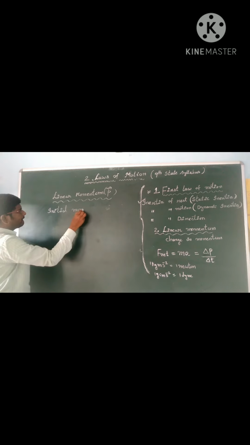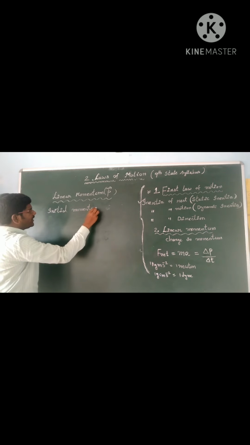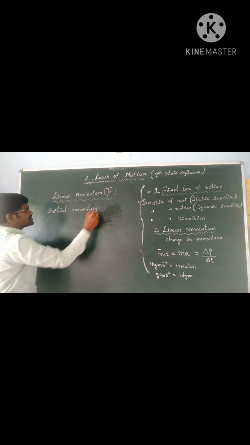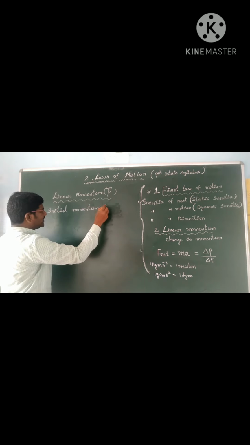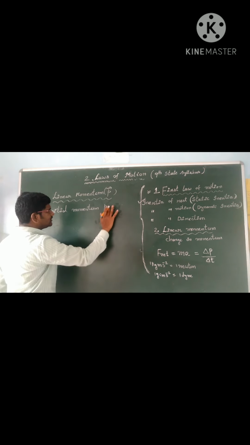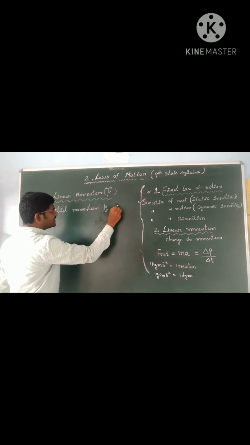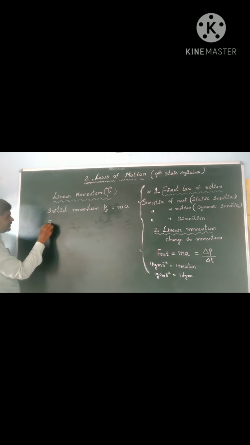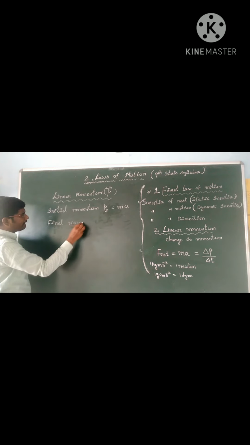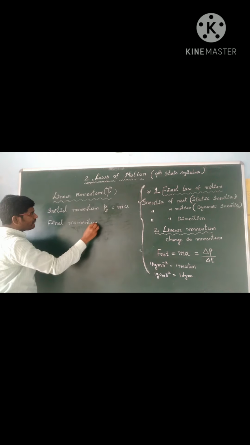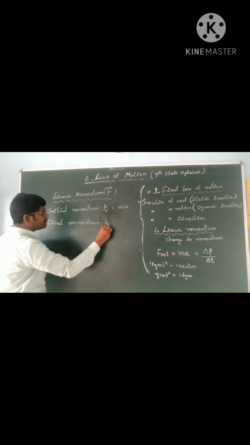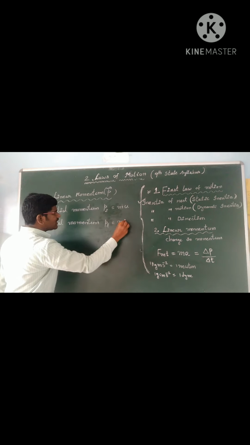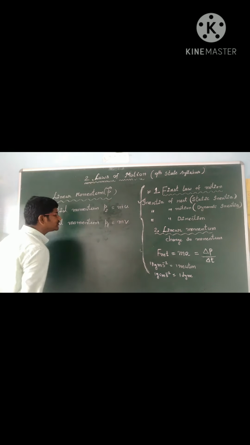Initial momentum we will write as P suffix i, that is mass into initial velocity, and we will write the final momentum as P suffix f, that is mass into final velocity.